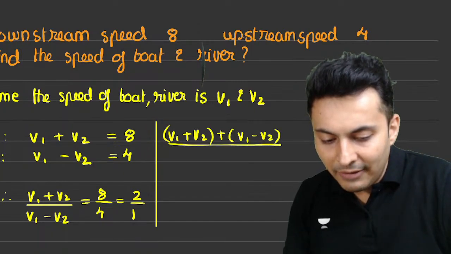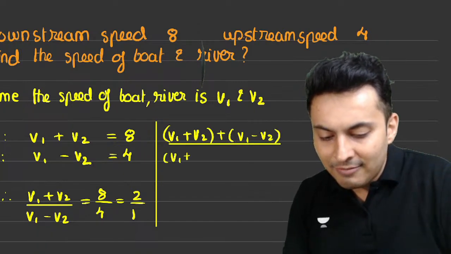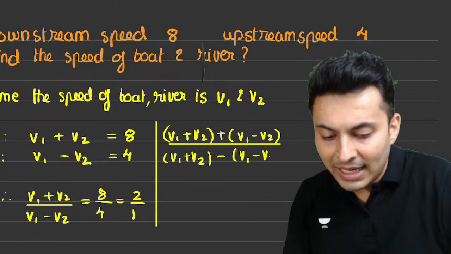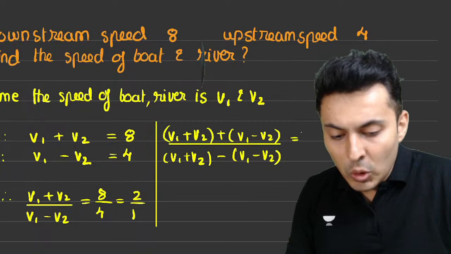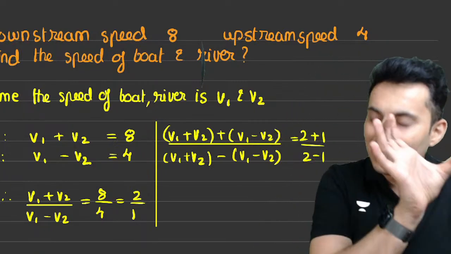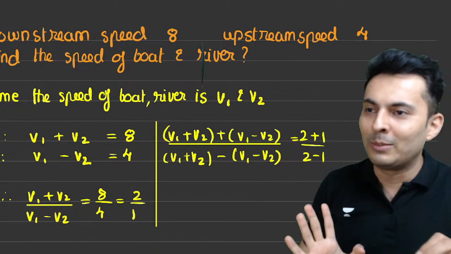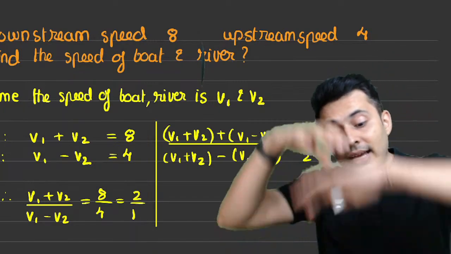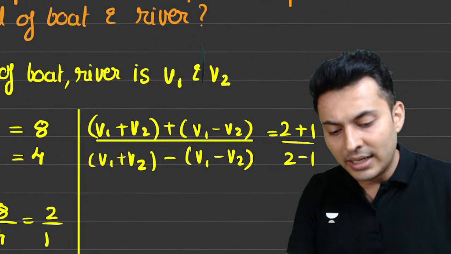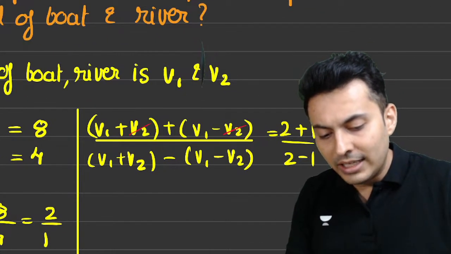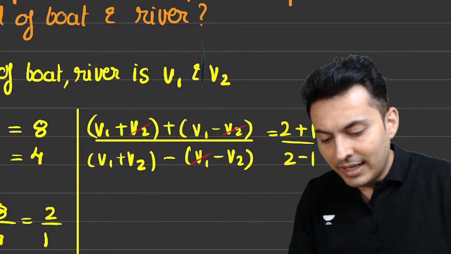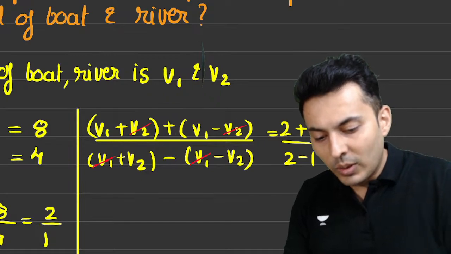The whole thing divided by numerator, V1 plus V2, minus denominator, V1 minus V2, is equal to 2 plus 1 upon 2 minus 1. Numerator plus denominator, numerator minus denominator. Remember here the numerator is entirely V1 plus V2. So what will happen, my dear students? Here V2 and V2 will get cancelled, and here V1 and V1 will get cancelled. So what am I left with?